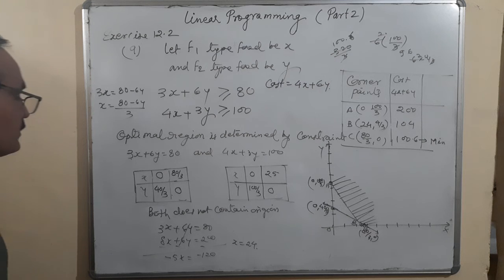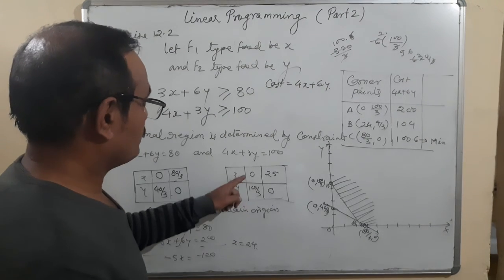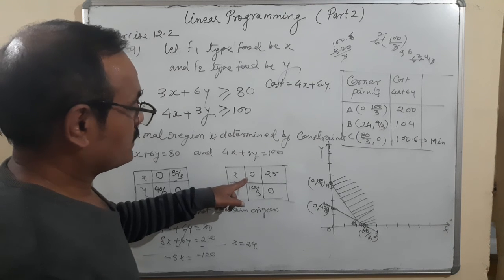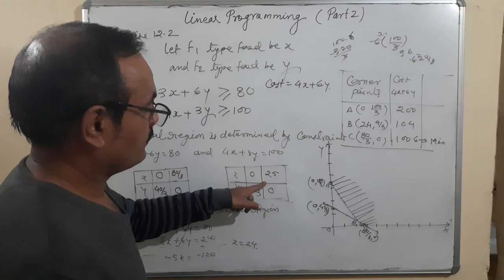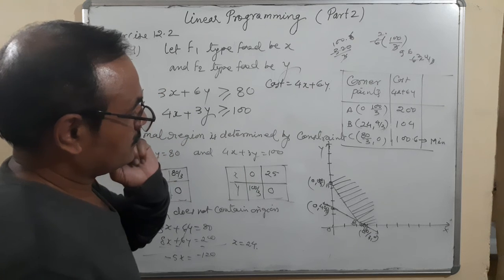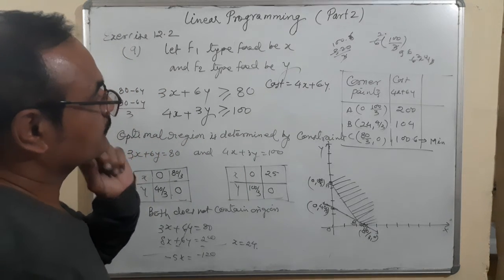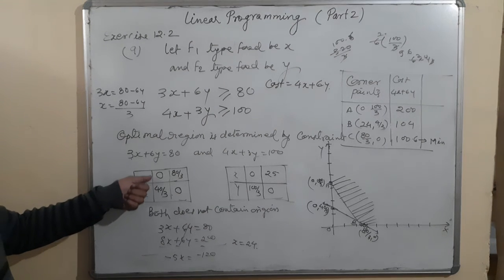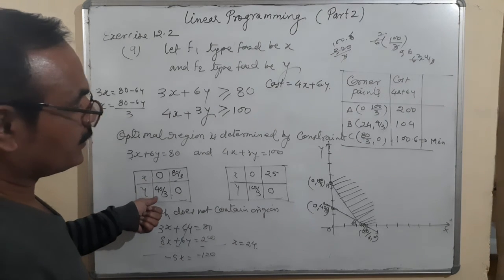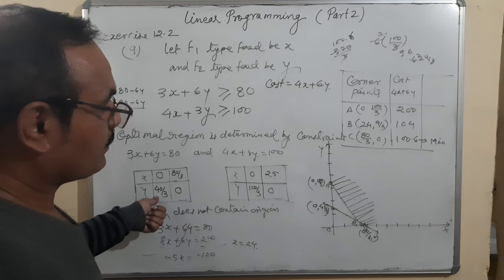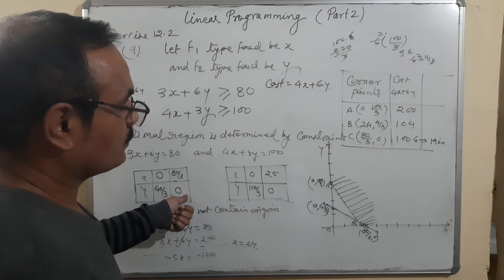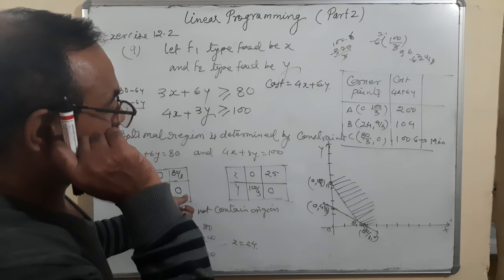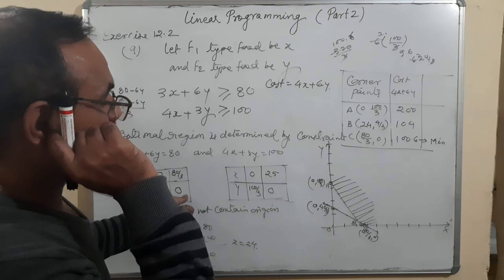Okay, got it. And here is 0, 100 upon 3. Second is 25 and 0. This is 25 comma 0. Right. This is 0 and 40 upon 3. 80 upon 3 to 0.